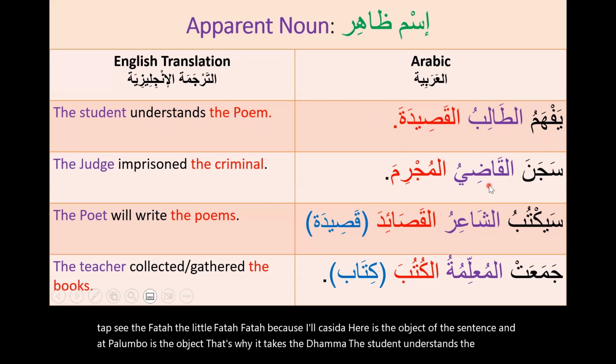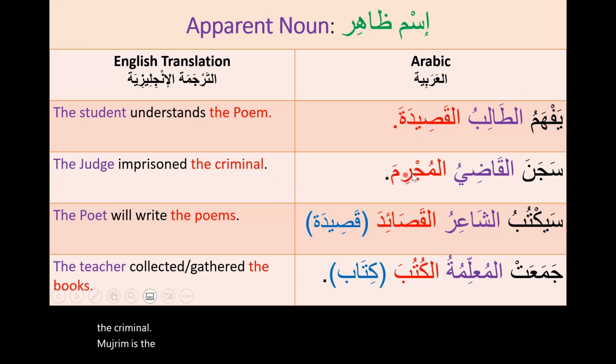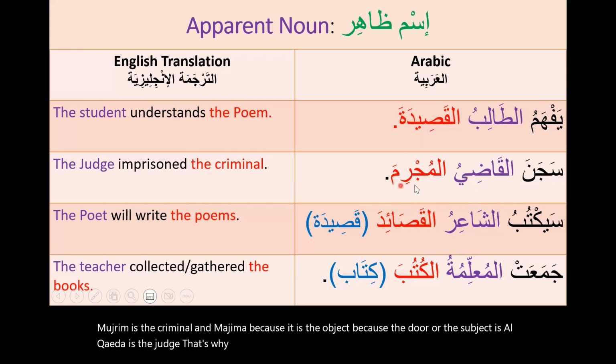Okay, سجن القاضي المجرم. The judge imprisoned the criminal. Al-mujrim is the criminal. Al-mujrima, because it is the object, because the doer or the subject is al-qadi, the judge. That's why it takes the dhamma. And then the object is a direct object, al-mujrima. That's why it takes the fatha, the accusative case.